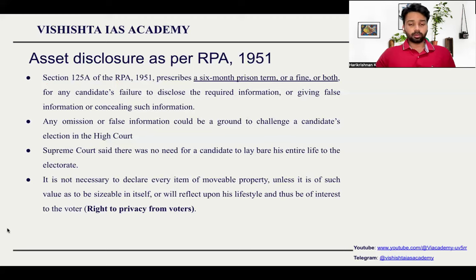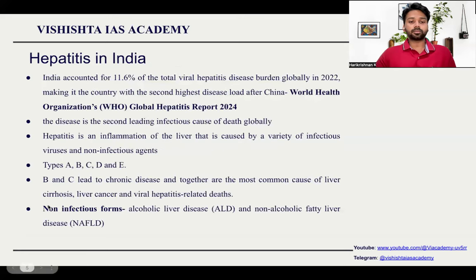They need to disclose the details. If they are not disclosing, they can get either 6 months prison term or a fine or both, depending on the seriousness of the case. And apart from that, if a person gets elected and if it is found that he has not disclosed his assets properly, then they can challenge his candidature, and such a challenge will be done in the High Court only.